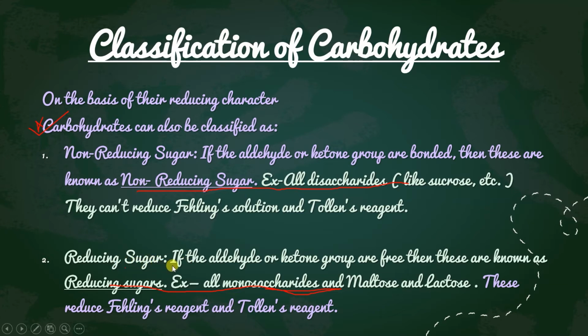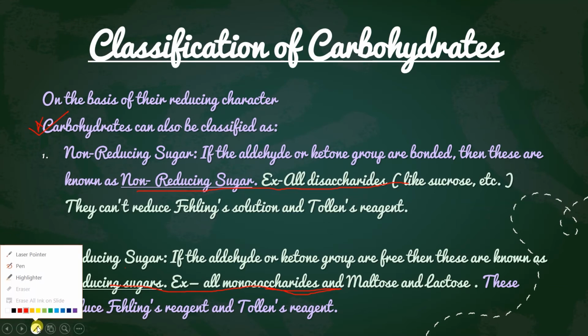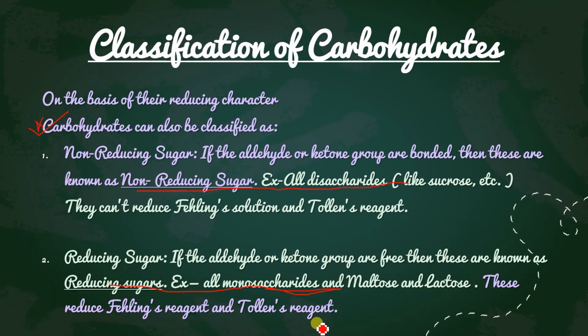It means that if the aldehyde or ketone group are free, they are not bonded, then these are known as reducing sugar. And examples are all monosaccharides. Although maltose and lactose are disaccharides, they can also reduce the Fehling solution and the Tollens reagent. So that's why they also come under reducing sugar.